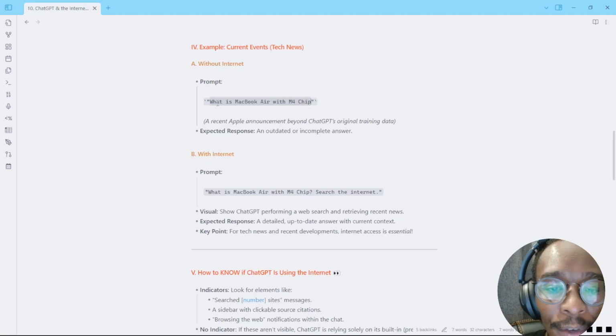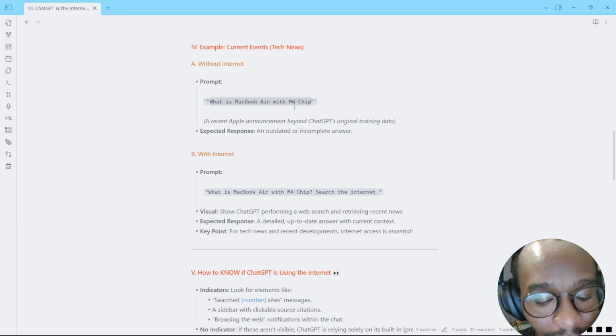Now I'm going to search for current events, and I'm going to search specifically for the MacBook Air with M4 chip. This is a laptop that was released by Apple on March 5th, I believe. I'm going to search for it with the internet on and then with the internet off. Remember that the cutoff point for ChatGPT currently, as of making this video, is June 2024. So it does not really have the information on the MacBook Air with the M4 chip. I'm going to copy that, and we're going to start without internet and then with internet.